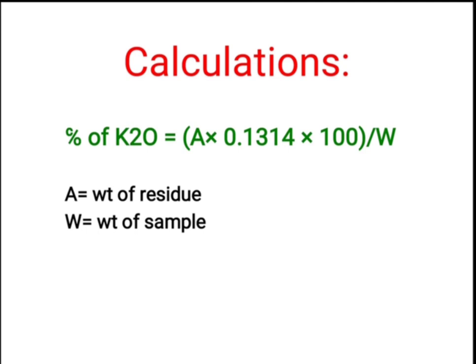Just calculate the percentage of potassium present in the fertilizer by using this formula. So this is the procedure for estimation of potassium by the sodium tetraphenyl borate, that is the STPB method.